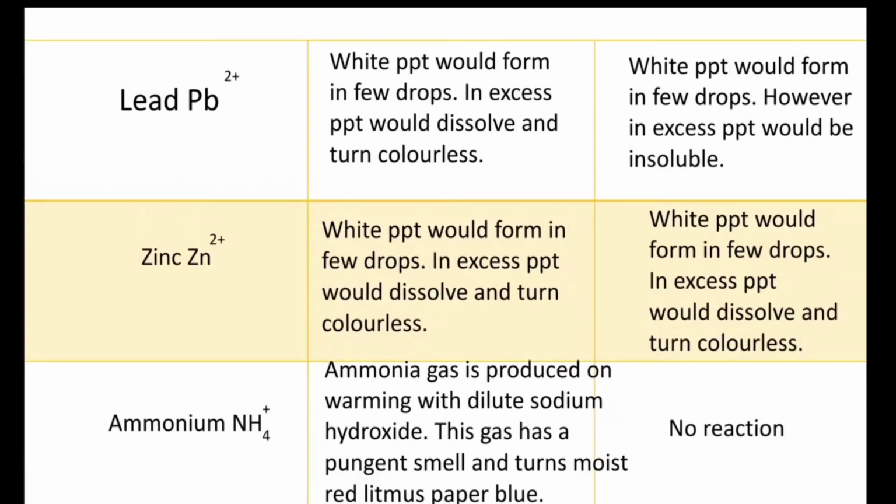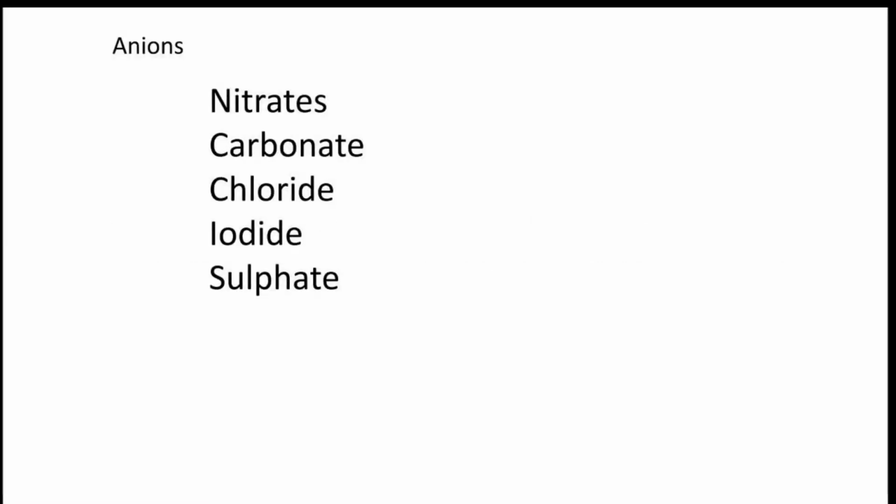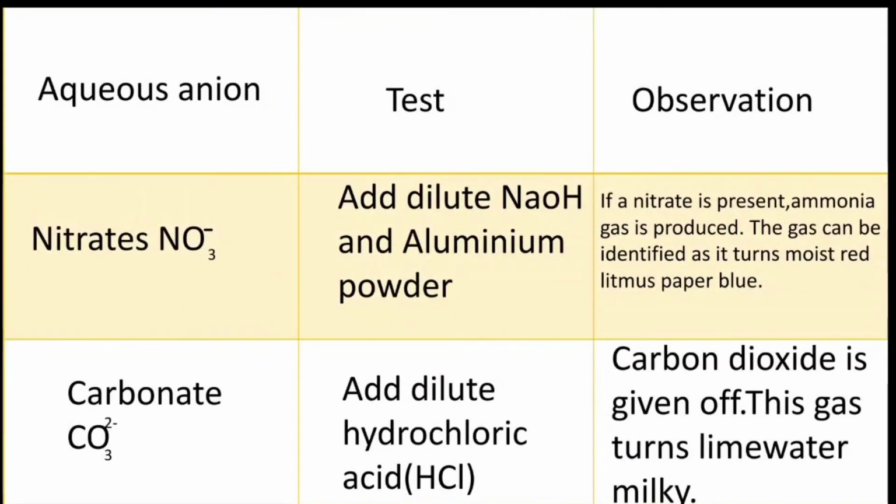So now we will discuss the tests for anions, negative ions. First we discussed the positive ions, and now we'll discuss the tests for negative ions, anions. The anions we will discuss are nitrates, carbonates, chloride, iodide and sulfate.